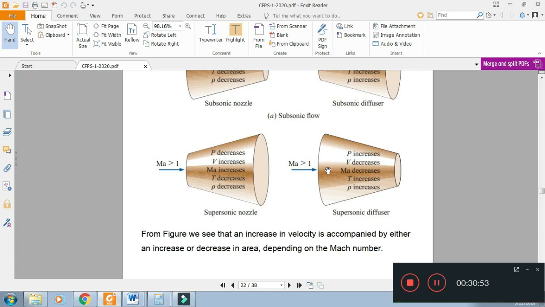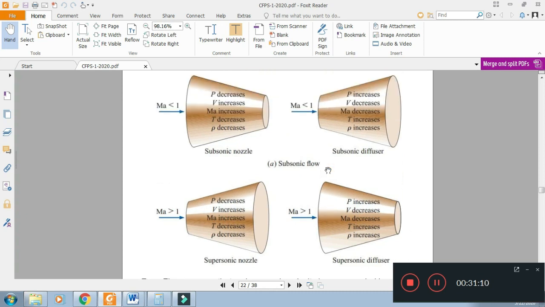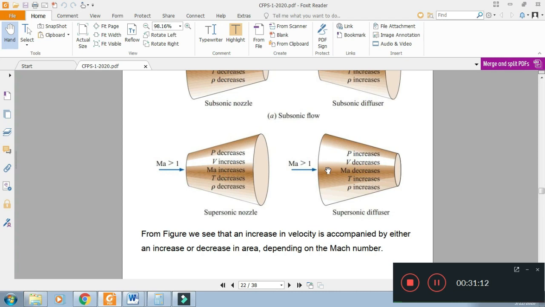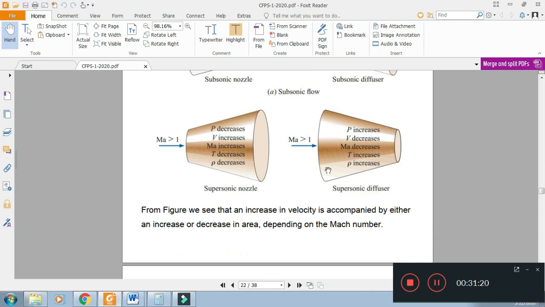The minimum Mach number that can be achieved by the supersonic diffuser or the converging diffuser will be equal to 1. If you want to further decrease the velocity, we should use a subsonic diffuser, or we will attach a subsonic diffuser to further decrease the velocity from 1 to any value, for example 0.5 or 0.6.